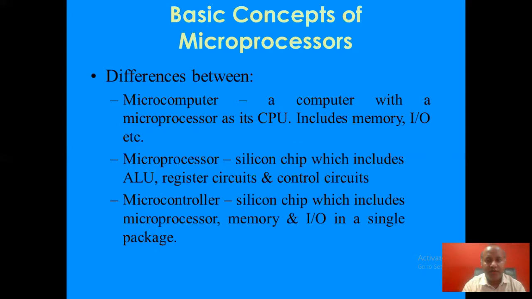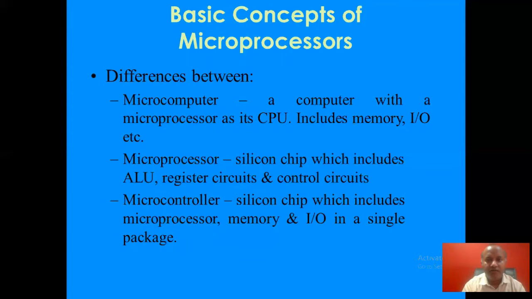There are three terms: microcomputer, microprocessor, and microcontroller. A microcomputer, that you use nowadays, your normal computers and laptops, is a computer with a microprocessor as its CPU or central processing unit.